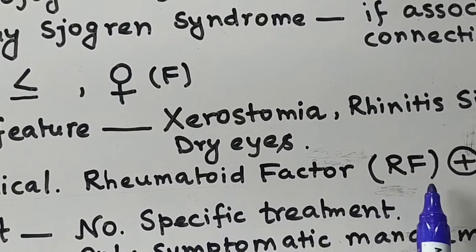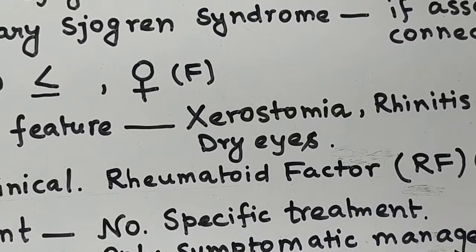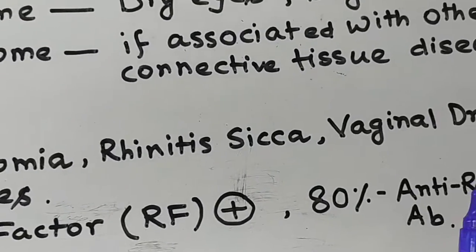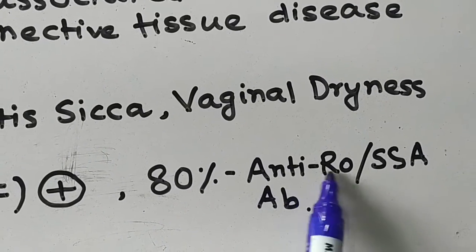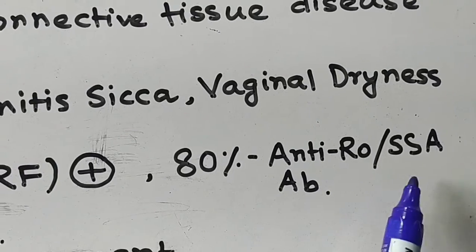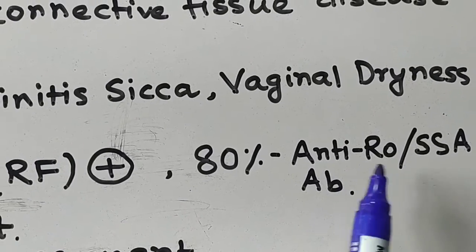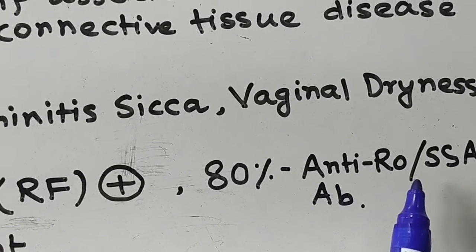Always remember, Sjogren syndrome is RF positive. Another thing, in 80% of Sjogren syndrome patients, you will get anti-Ro or SSA antibody. Very important.